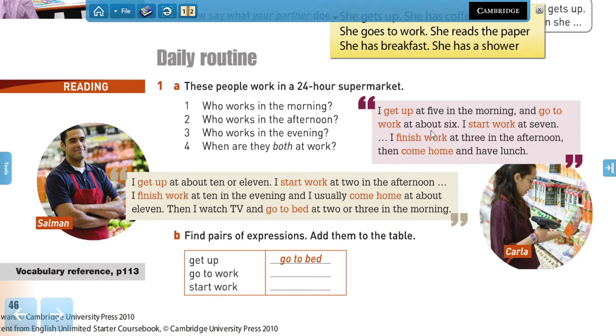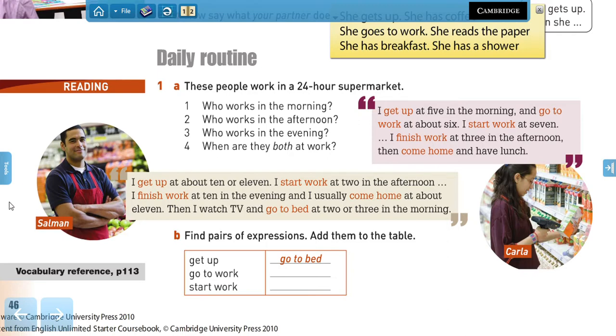So Carla says, I get up at 5 in the morning and go to work at about 6. I start work at 7. I finish work at 3 in the afternoon, then come home and have lunch.